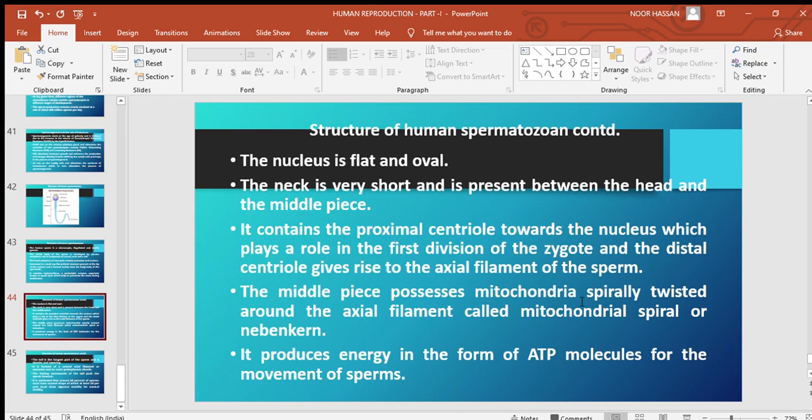The middle piece possesses mitochondria spirally twisted around the axial filament, called the mitochondrial spiral or Nebenkern. This mitochondria is useful in the generation of ATP molecules, and from that, energy is produced for the movement of the sperms. Movement of the sperms requires energy, and that energy is produced from ATP by the mitochondria.